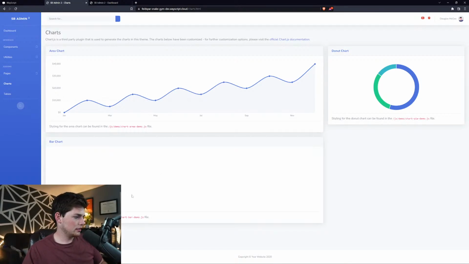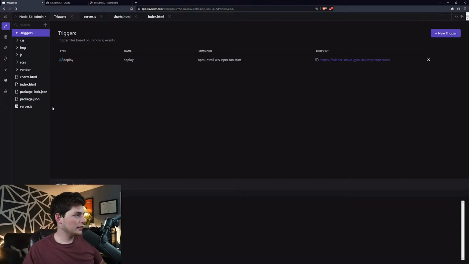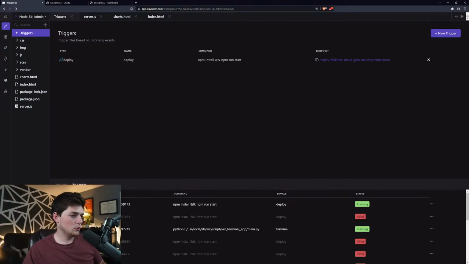Let's take a look at our chart bar demo. There's probably some icons we need to fix. Might be it. So let's go take a look. We will actually, for that, let's open up the process tab. What we can do in the process tab is we can take a look and see what assets are not being rendered.